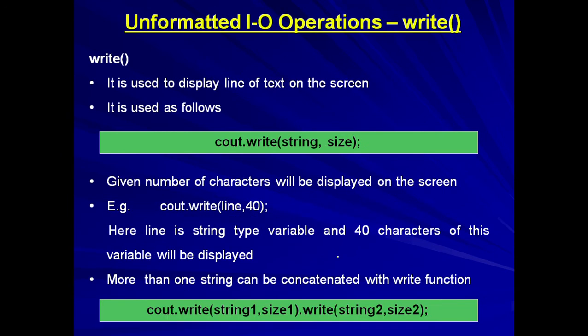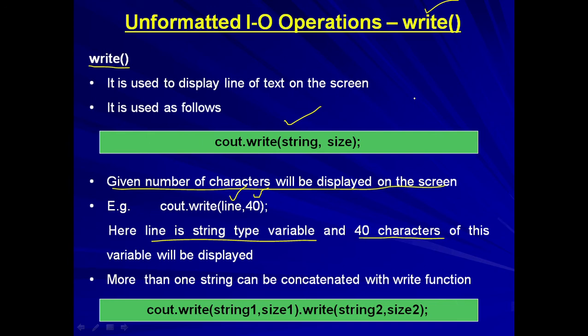To print the value of a string, we have a function, and the function is the write function. Now, this write function is a member function. It is used to display a line of text on the screen, and it is given something like this: cout.write(string, size). This is the string whose value is to be printed, and the size, that is the maximum size. Now, the given number of characters will be displayed on the screen. For example, cout.write(line, 40): line is the string type variable, and 40 characters of this variable will be displayed.